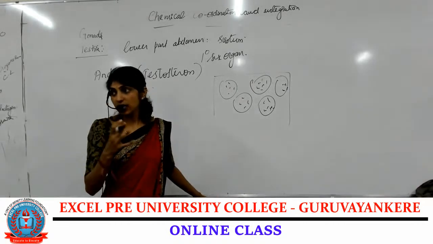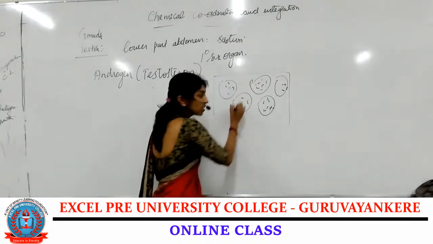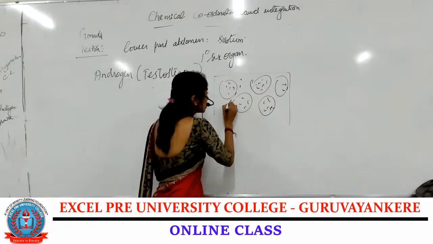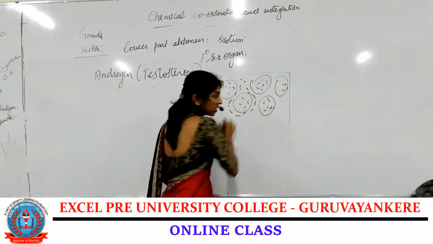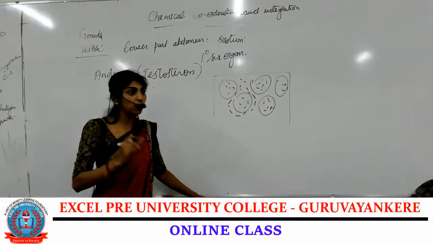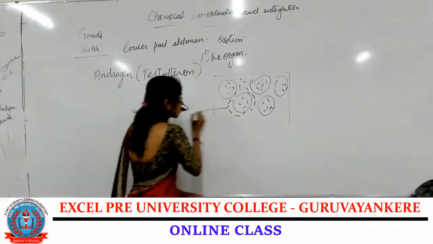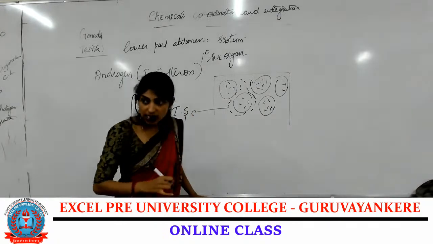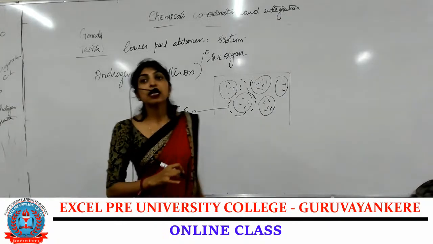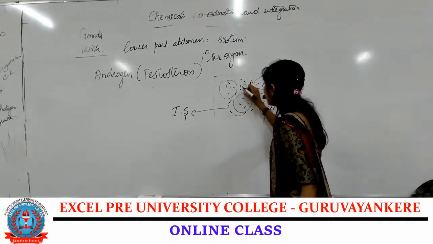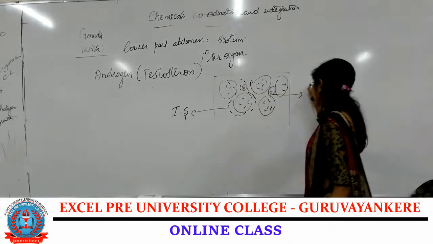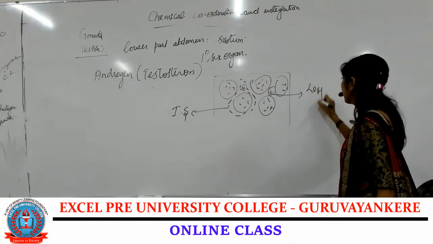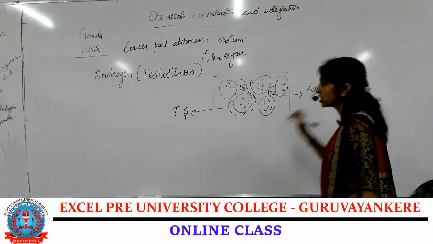The seminiferous tubules are arranged there, and the space between the seminiferous tubules is called interstitial space. In this interstitial space, there are cells called Leydig cells or interstitial cells.